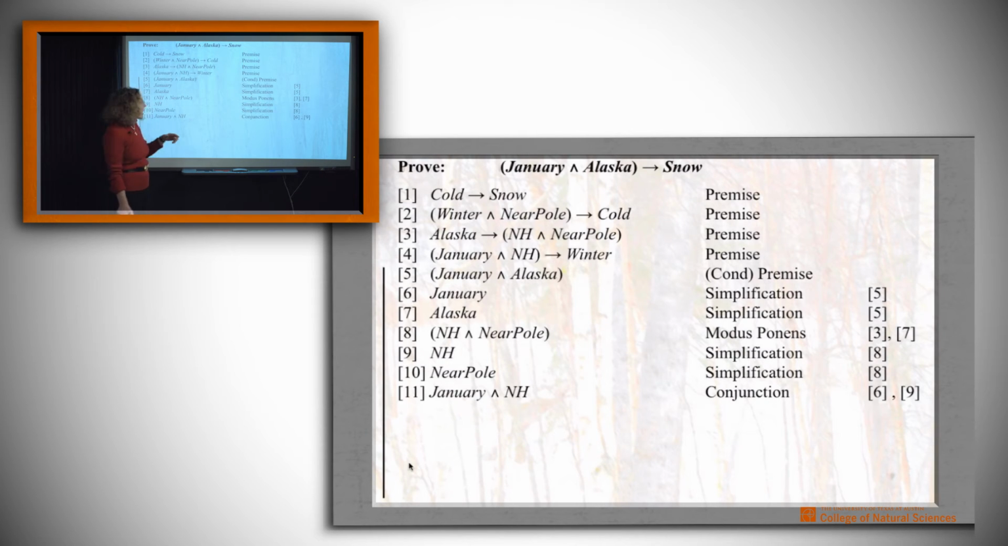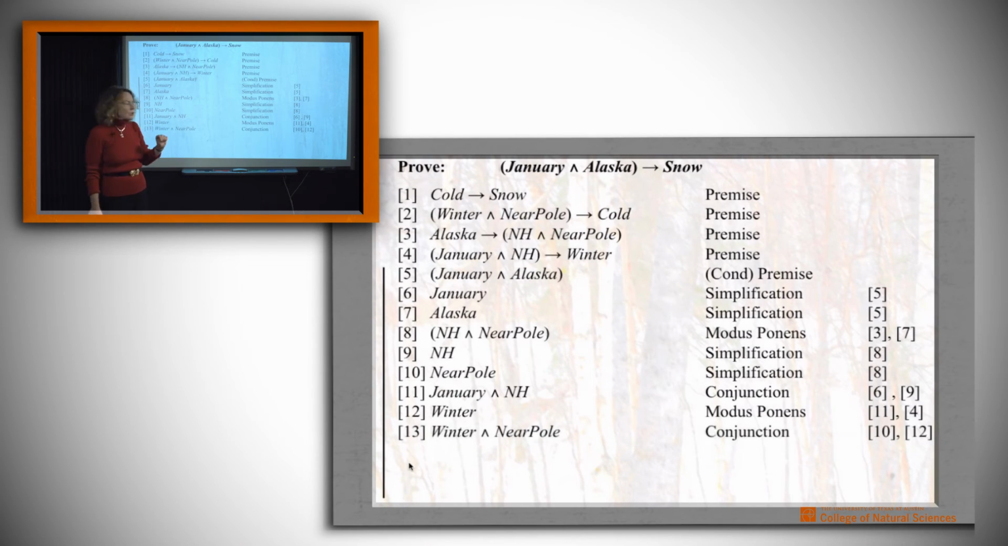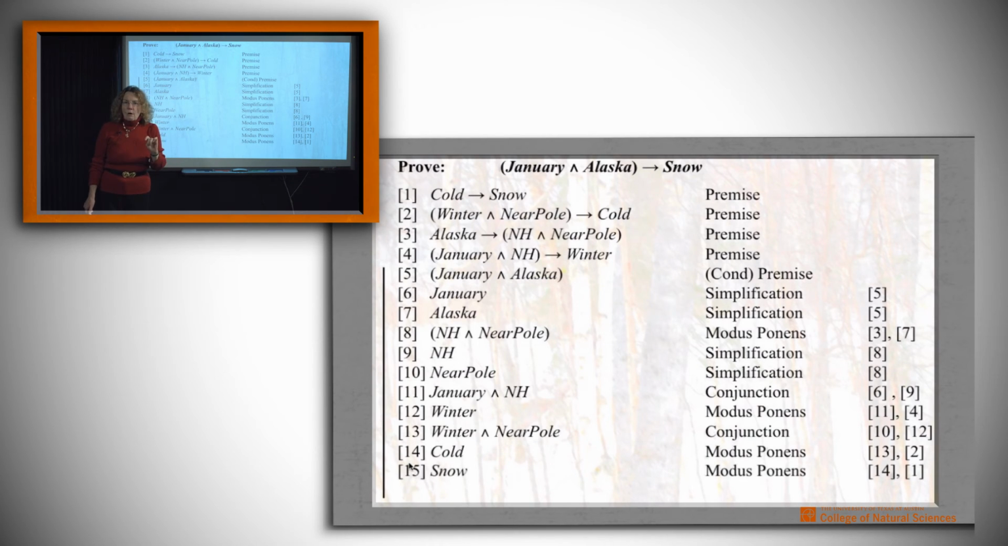And so we can put the January assertion and the northern hemisphere assertion together, since we know both of them. And with that, we're going to be able to use modus ponens with January and northern hemisphere to derive winter. This is progress. Now what we can do is put winter together with the fact that we're near the pole. And with those two together, we're going to be able to use modus ponens and conclude cold. Good, we're almost there. Now we can use cold and modus ponens and derive snow. What have we got? Have we proved snow?